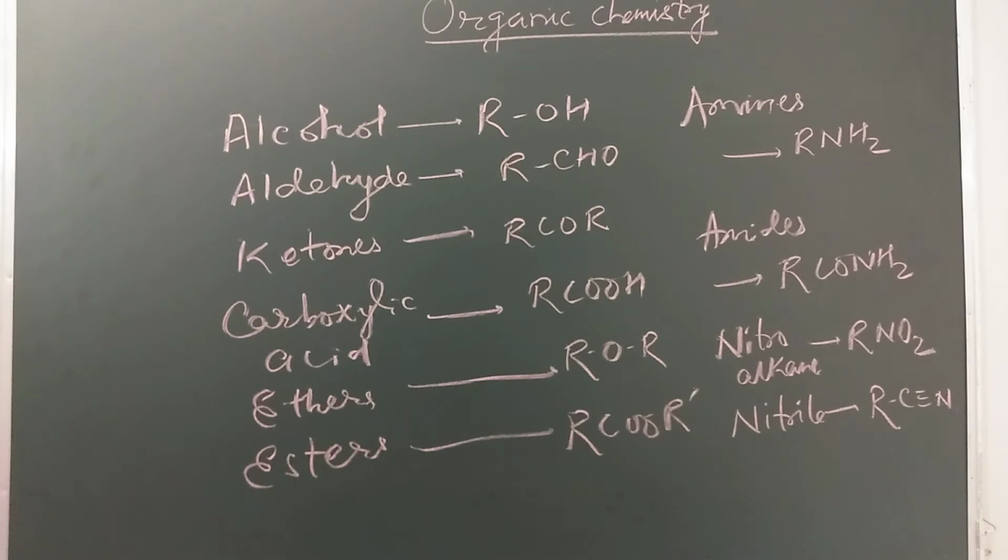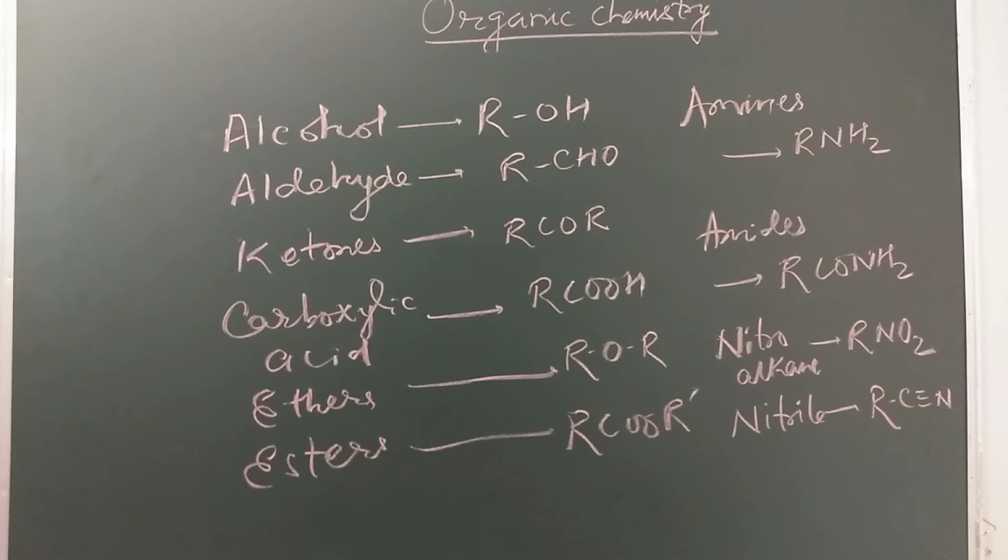Amines RNH2. There are different classes of amines. The primary amines, the secondary amines, the tertiary amines, and even the quaternary ammonium salts are also there. So primary amines is RNH2, secondary amines is R dash NH, tertiary amines is R dash, R double dash N, quaternary ammonium salt is R4N plus X minus.